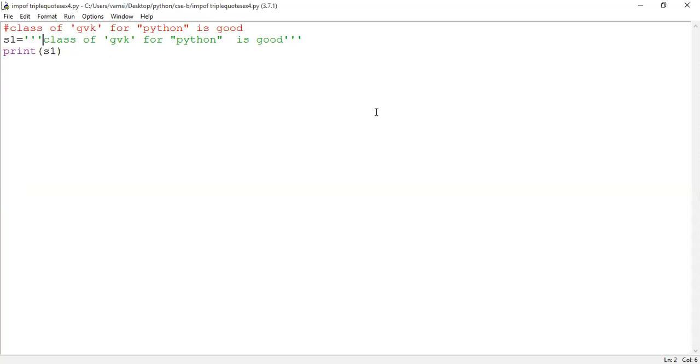So instead of single triple quotes, here I can use what? Double quotes three times. Okay? Use triple quotes. So either combination is possible.